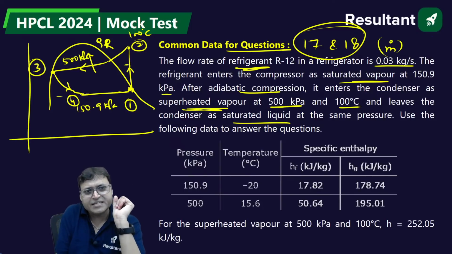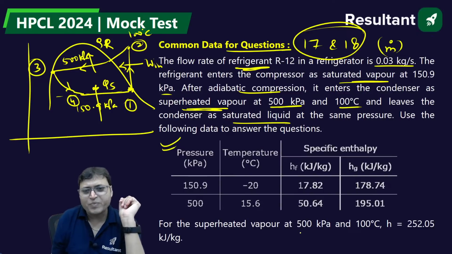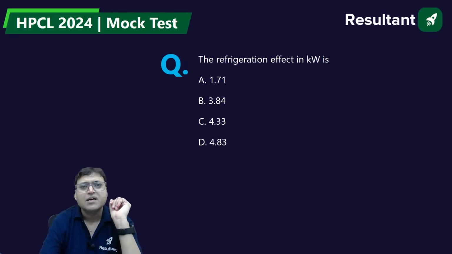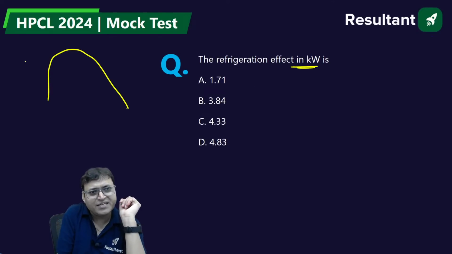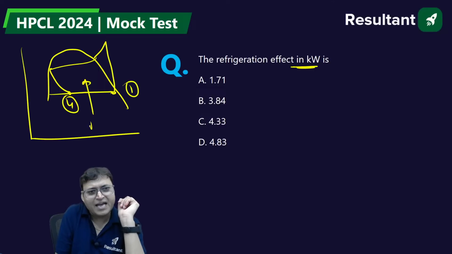Now the question is, this is work input. This is heat entering. This is the table for the superheated vapor at 500 kilopascal and 100 degrees Celsius, that is 2. H2 is given as this kilojoule per kg. Now what will be the refrigeration effect in kilowatt? This is the refrigeration effect, between 1 and 4.